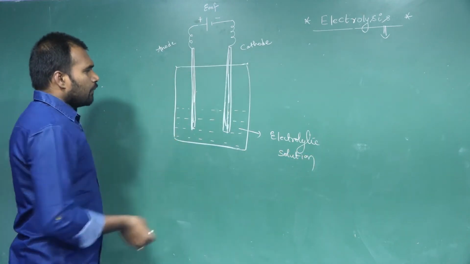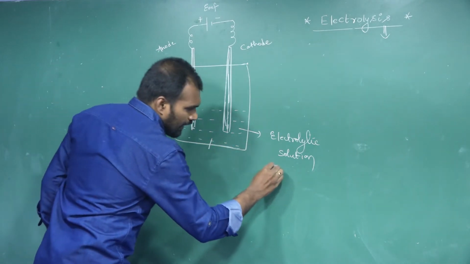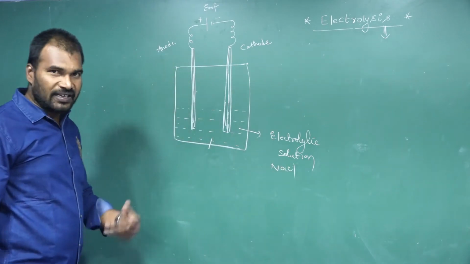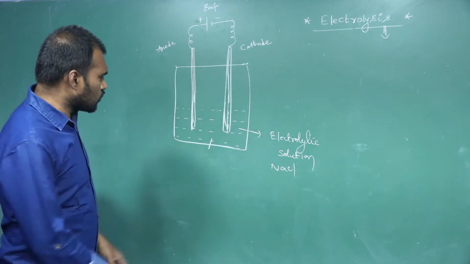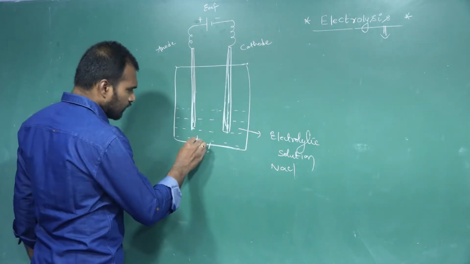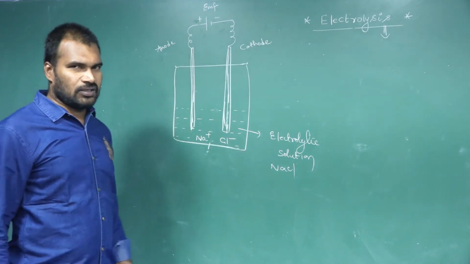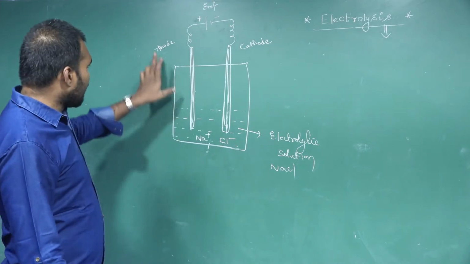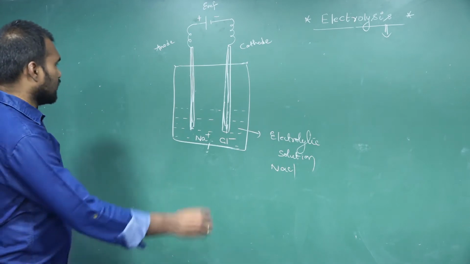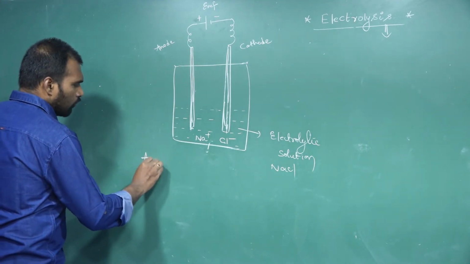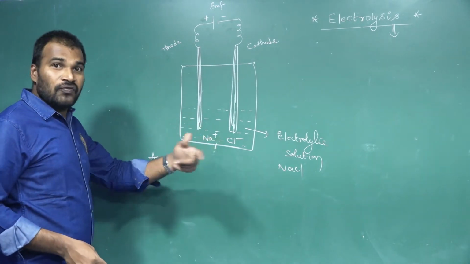Okay, and for example, if you take here as electrolytic solution, NaCl solution I have taken. In its aqueous solution, how will the NaCl be present? In the form of Na+ ions and Cl- ions. As I told you already, at anode what process takes place? Oxidation process takes place. So let us see what will happen at anode. So oxidation of which ions?